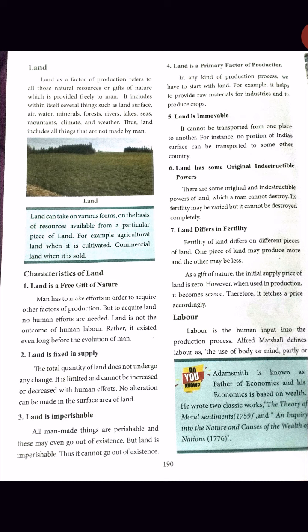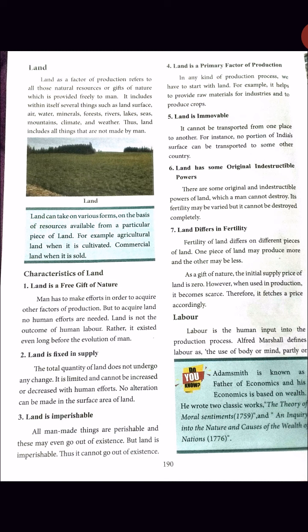Then the fourth one: land is a primary factor of production. In any kind of production process, we have to start with land. For example, it helps to provide raw materials for industries and to produce crops. It gives the primary products.